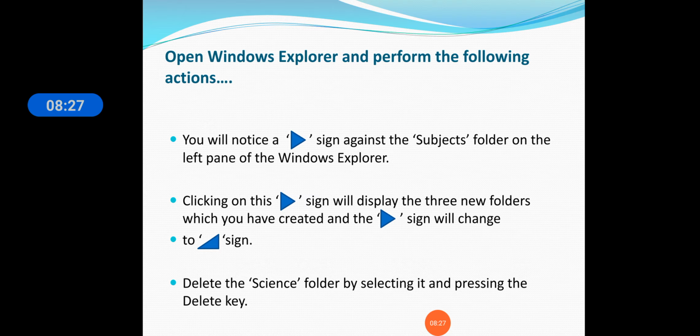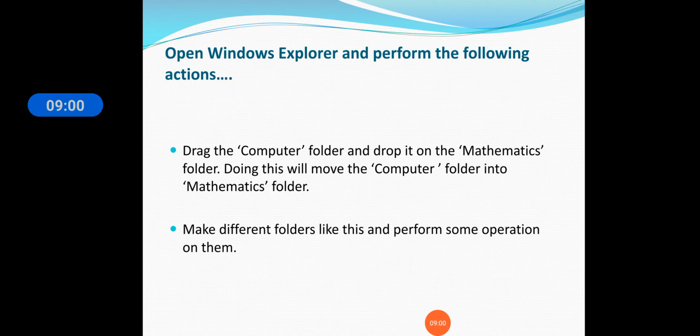So what was your main folder? The main folder is the subjects folder, and the 3 subfolders are maths, science and computer. So here the sign will change from this to this. Now moving ahead with our third point, delete the science folder by selecting it and pressing the delete key. Now let us see ahead what we are going to do.